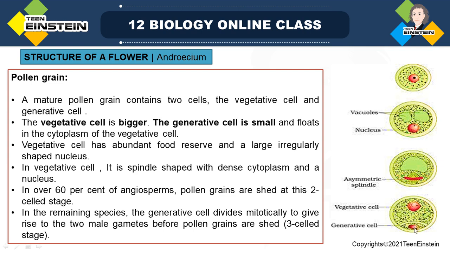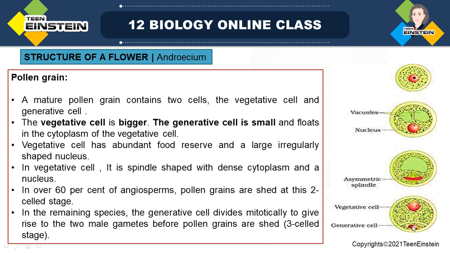The generative cell is spindle shaped, and it has a nucleus. You can see the red colored nucleus and a dense cytoplasm. So in a mature pollen grain you can see two cells, the vegetative cell and the generative cell.